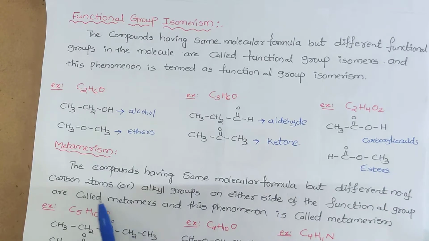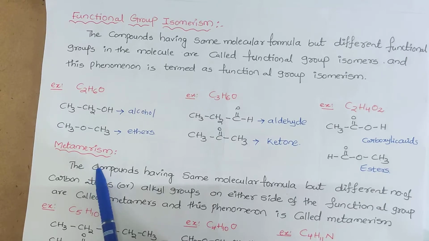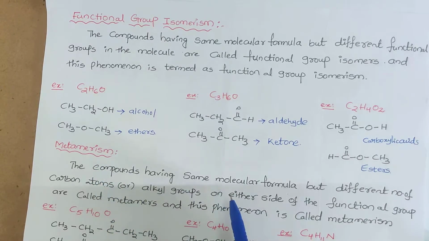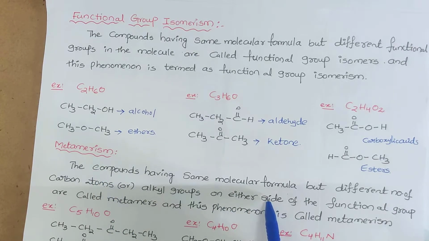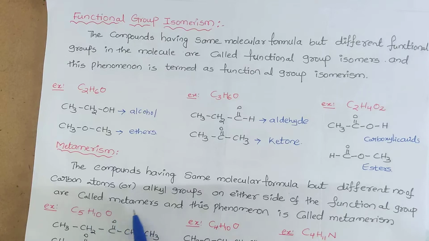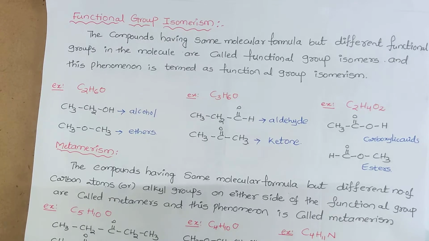Then the fourth one is metamerism. What is metamerism? Metamerism means the compounds having the same molecular formula but a different number of carbon atoms or alkyl groups on either side of the functional group are called metamers, and this phenomenon is called metamerism.